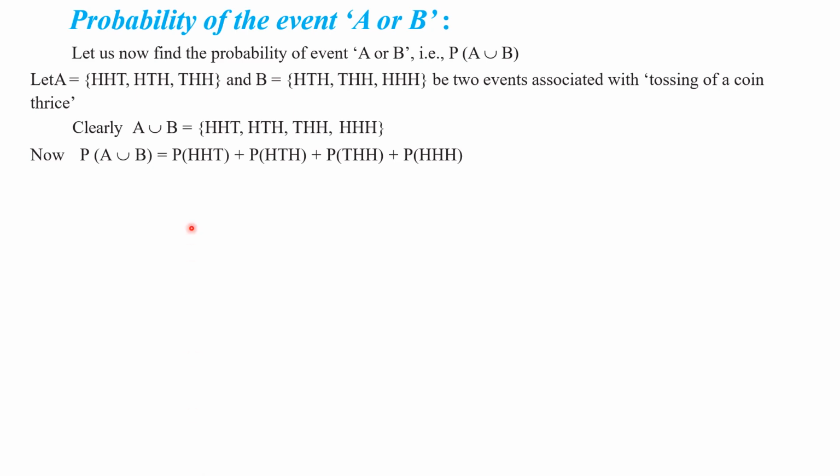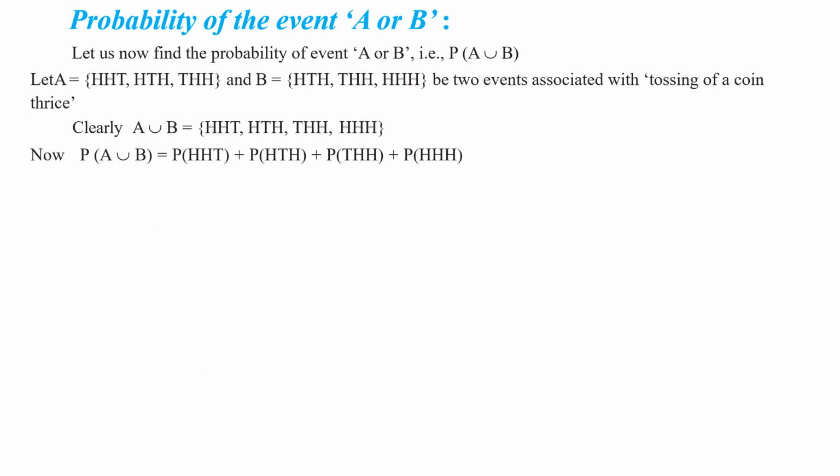We are adding the probabilities of all these elementary events which are favorable to A union B. As discussed in the previous slides, the probability of an event is equal to the sum of the probabilities of all the elementary events which are favorable to the given event.